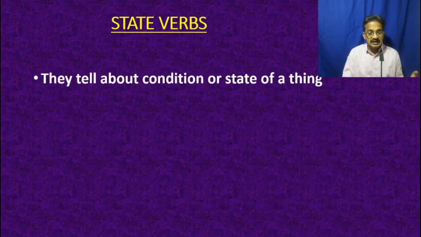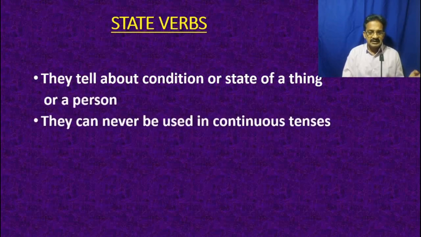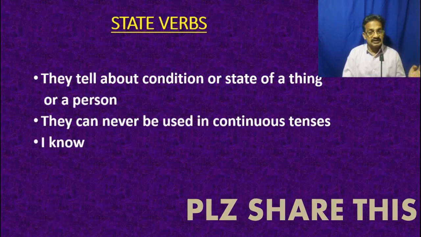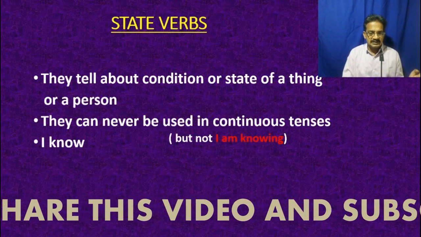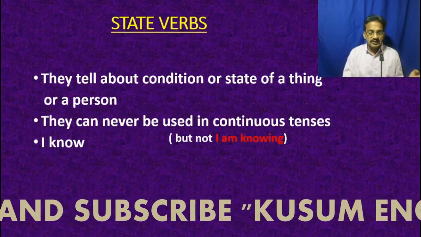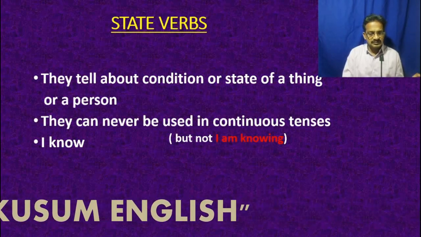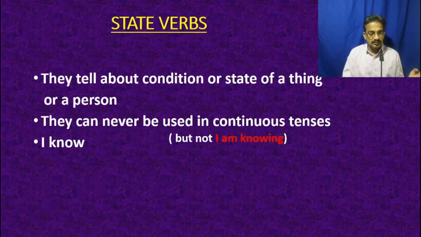Stative verbs are different from the dynamic verbs because stative verbs express only the condition or state of a thing, a person, an animal or a noun. So they can never be used in continuous tenses. For example, let us see I know. Know is a stative verb, and you can express it in simple tenses only. I am knowing is wrong. You cannot speak so.